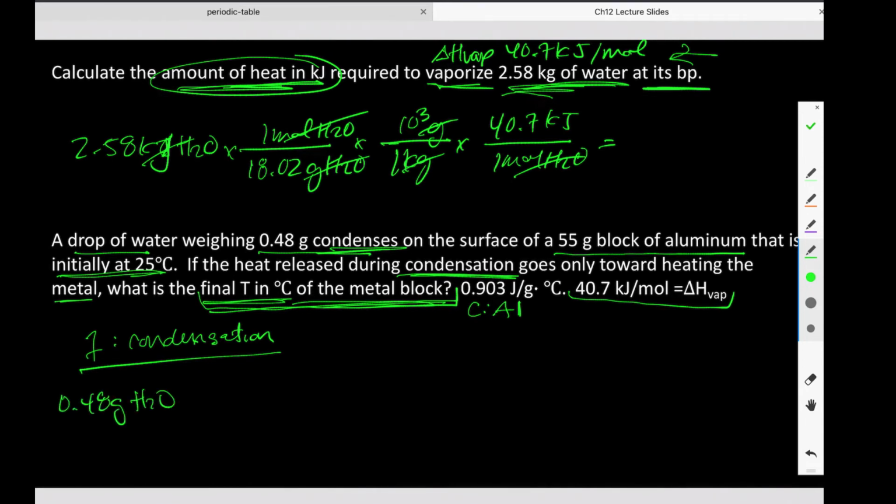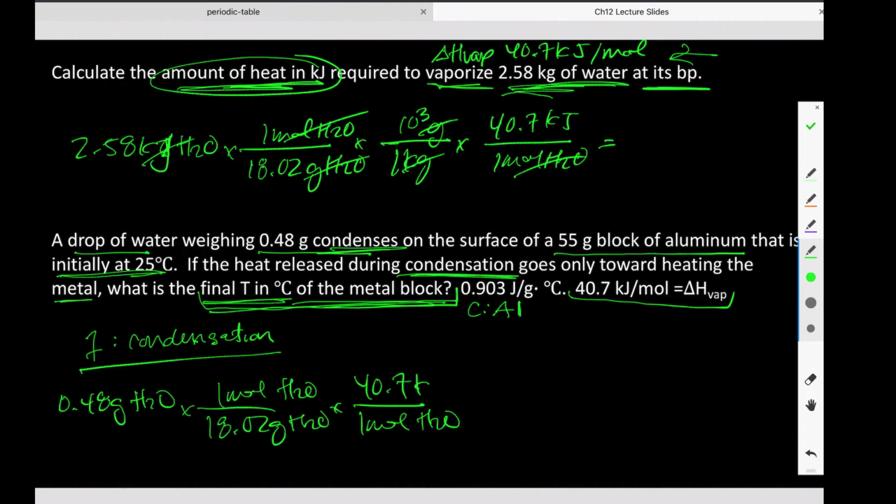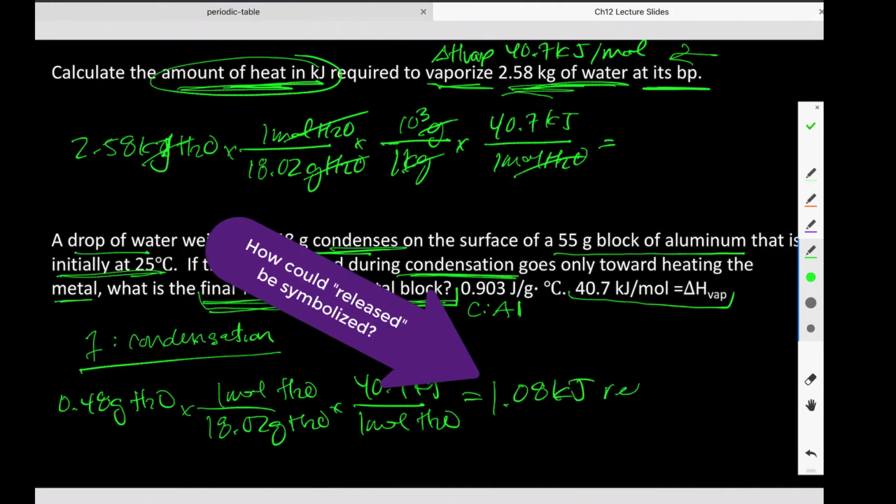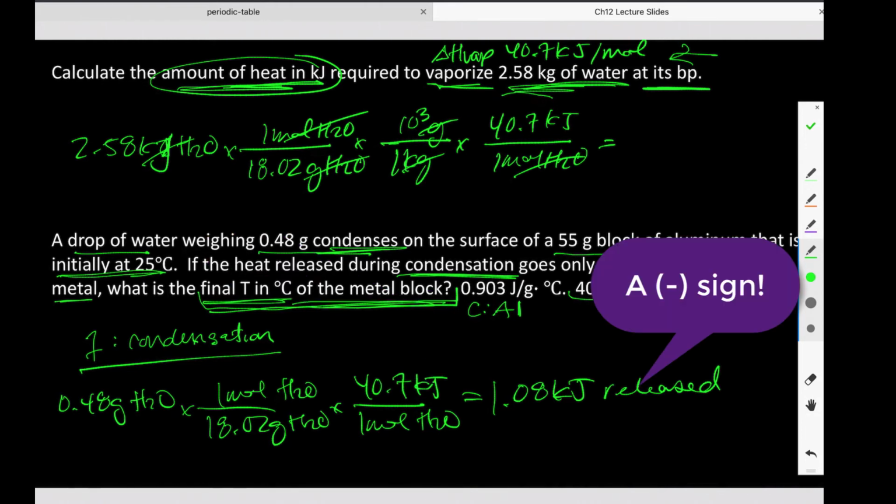So if we have 0.48 grams of water, and I know that there are 18.02 grams for every 1 mole of water, and I know that for every 1 mole of water, 40.7 kilojoules of energy are released, this is what's going to give us the amount of heat released. 1.08 kilojoules of heat released. And where does all of that go? That goes into the metal block.